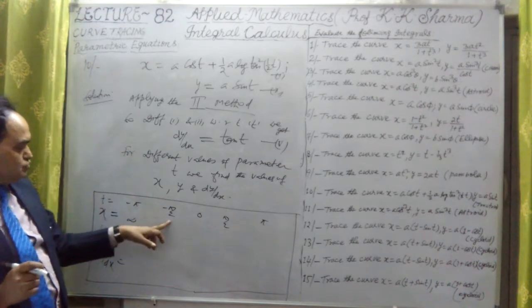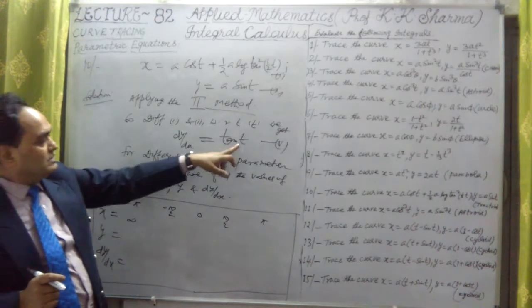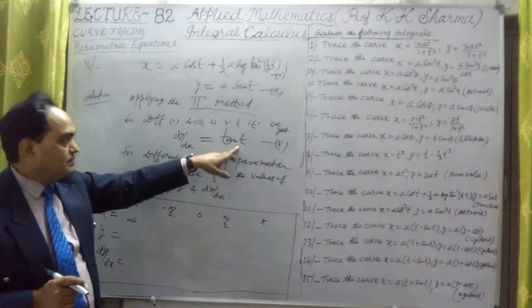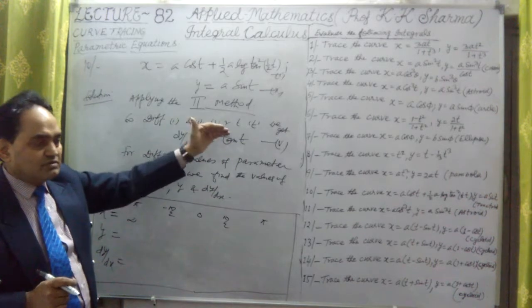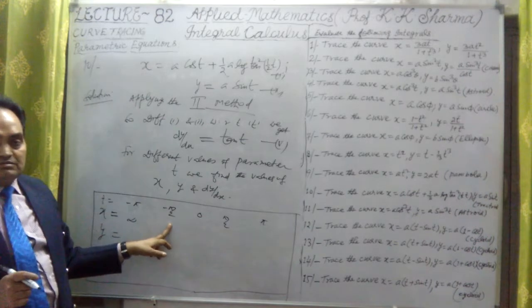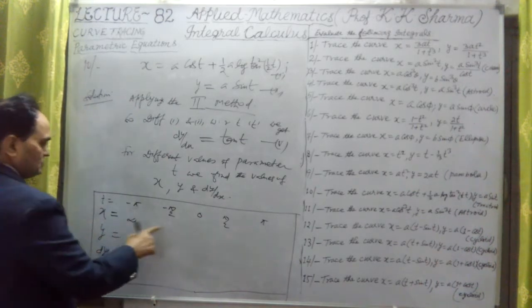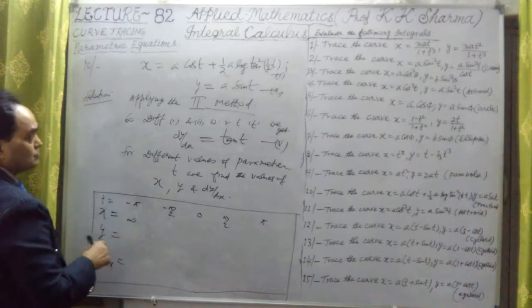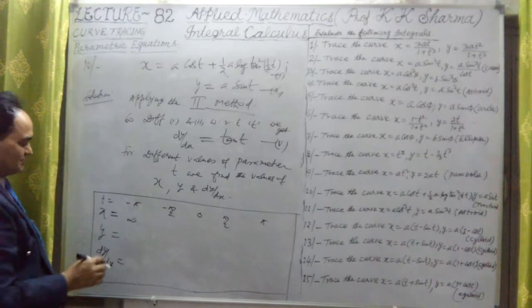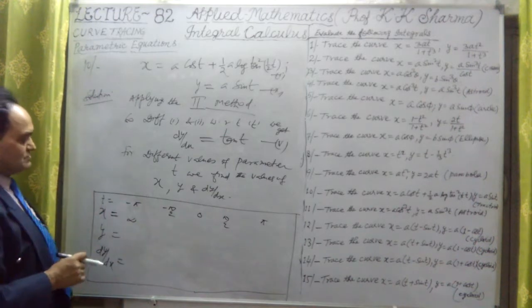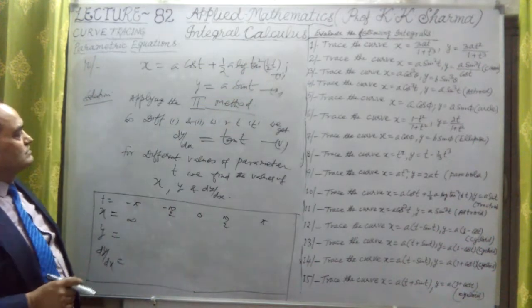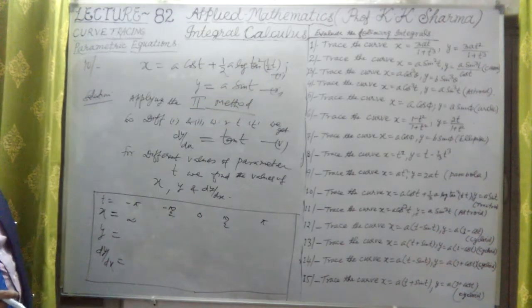At minus pi by 2, if I substitute, then tan of minus pi by 2 will be minus tan pi by 2. Tan pi by 2 is infinity, because sin pi by 2 upon cos pi by 2, and cos pi by 2 is 0, so 1 upon 0 is infinity. So it is negative infinity again. At minus pi by 2, x will be 0 here, because cos pi by 2 is 0.